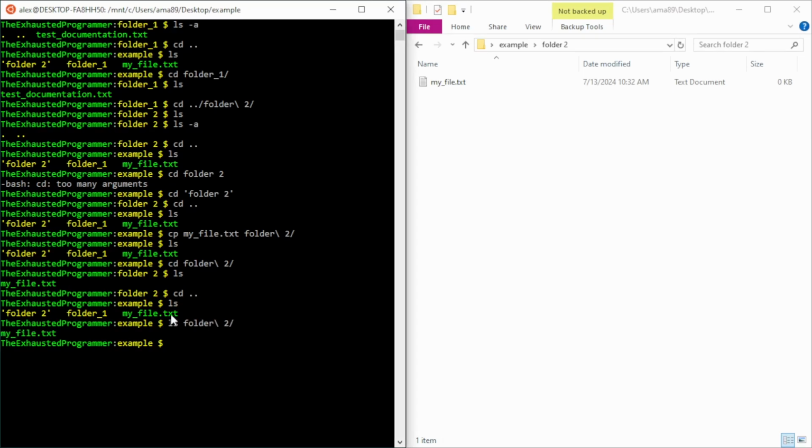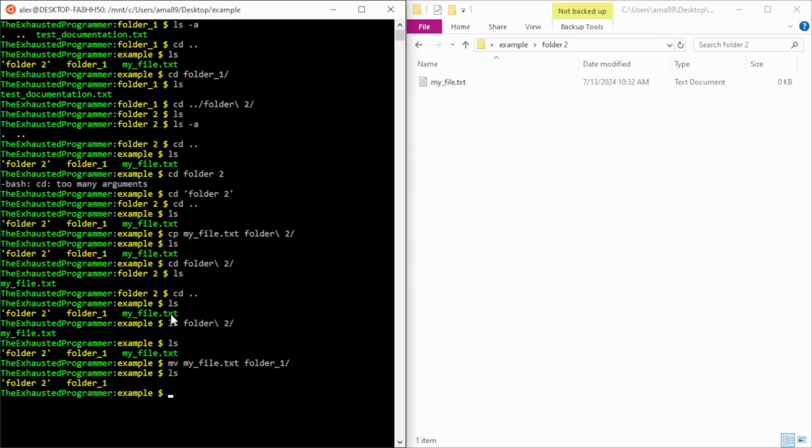Maybe we don't want to copy the file. Maybe we want to move the file. Well, we could copy the original file and then delete it, or we can just use the mv for move command, where again, we give it the file we want to move and where we want to send it. And now it doesn't exist here, but it does exist in folder 1 with our test document.